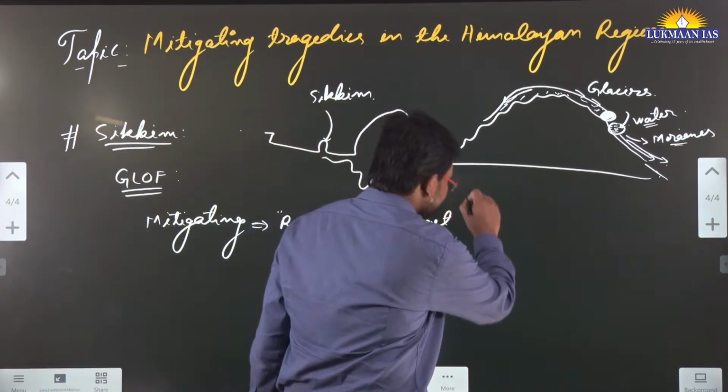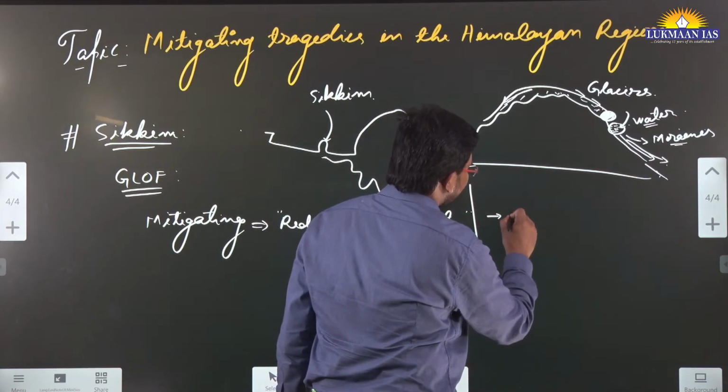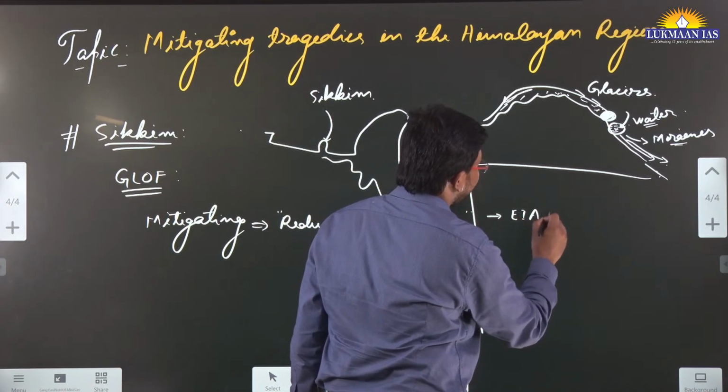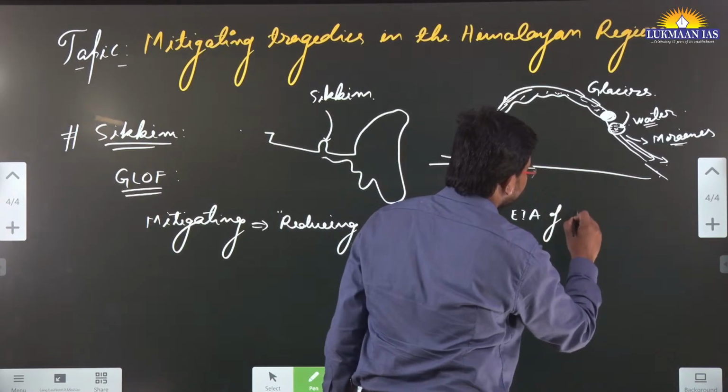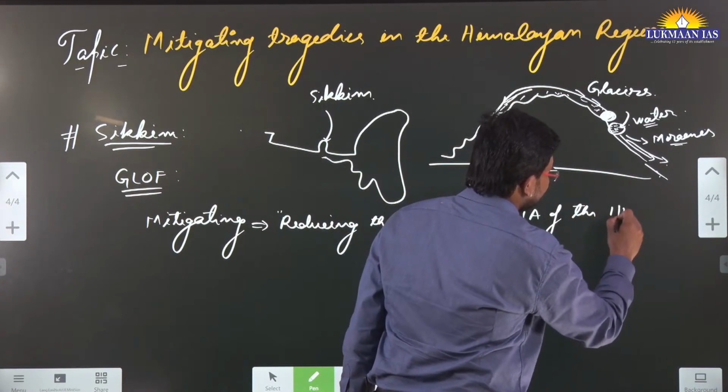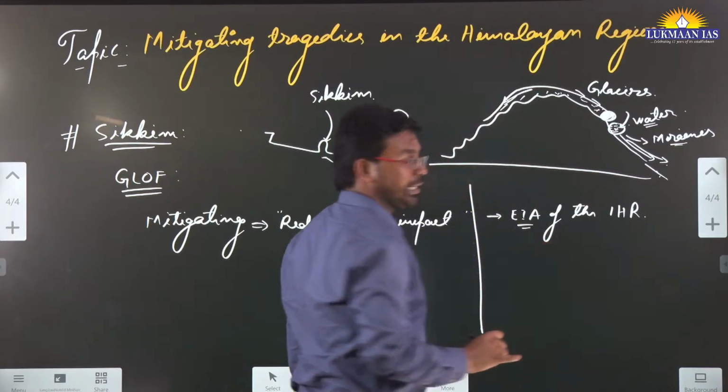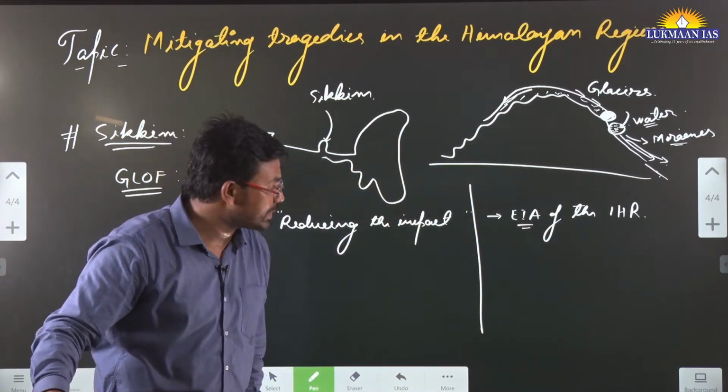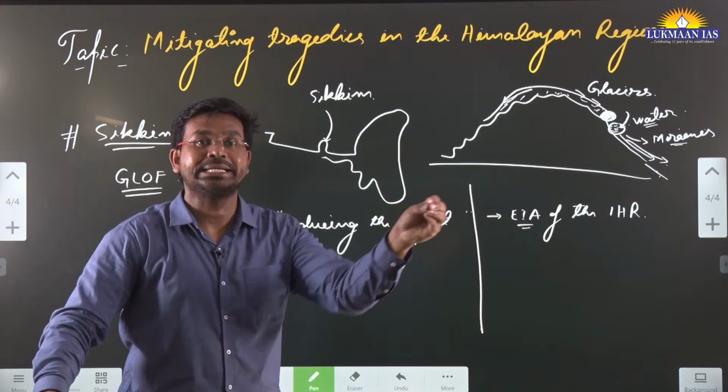One of the things that was earlier suggested is that we need to do an environmental impact assessment of the Indian Himalayan region. If we do an environmental impact assessment, we will be able to understand where fragilities may lie.